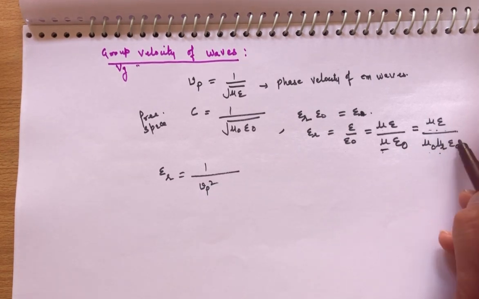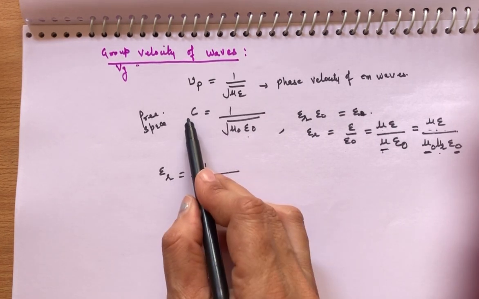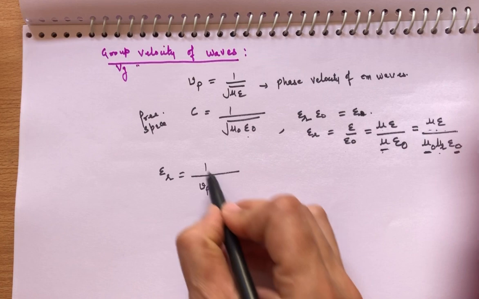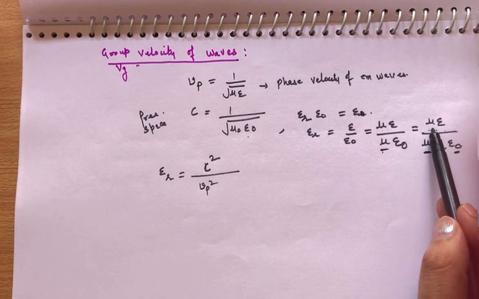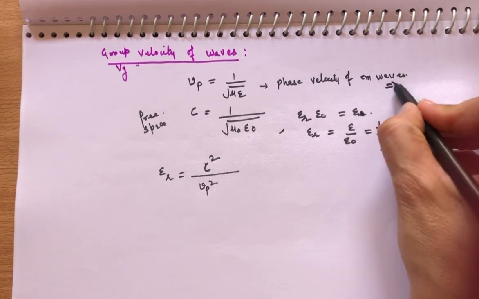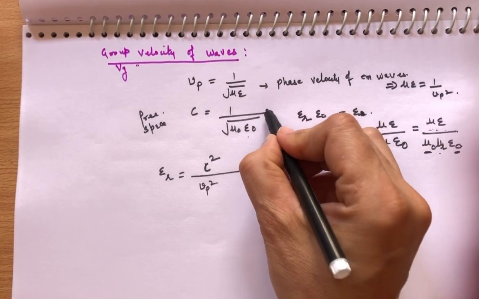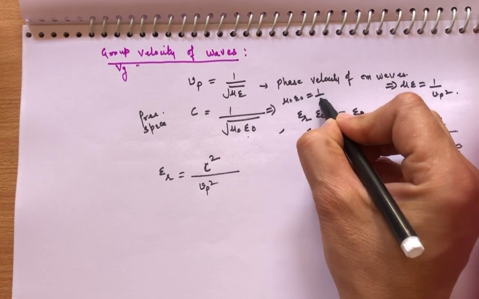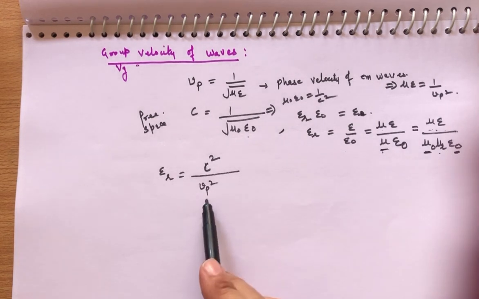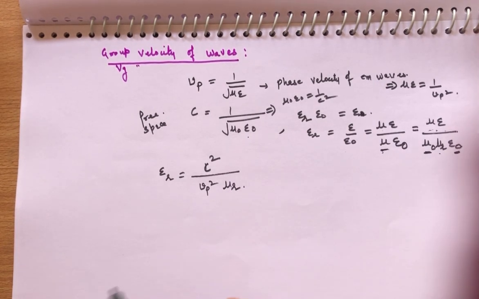And mu naught epsilon naught is equal to 1 over c square. So I am putting the values: mu epsilon is equal to 1 over Vp square, and mu naught epsilon naught is equal to 1 over c square. Clear? And what is mu r is here.